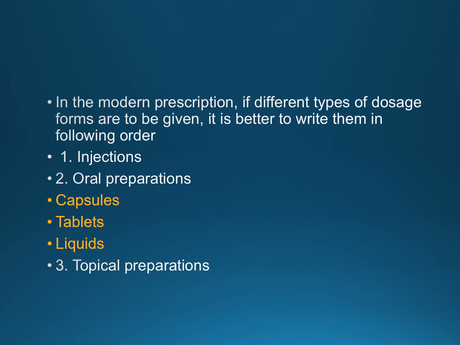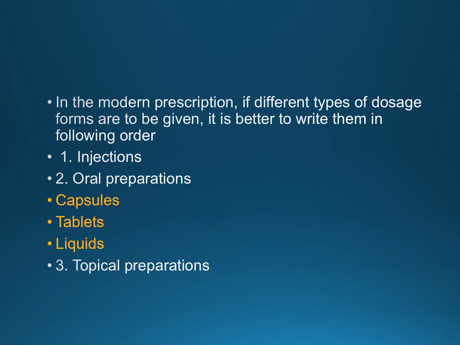Now, in a modern prescription, if different types of dosage forms are to be given in the same prescription, like some medications are given by injectable route, some by oral route, and others by topical route, then all these drugs are to be written in a particular sequence and format.